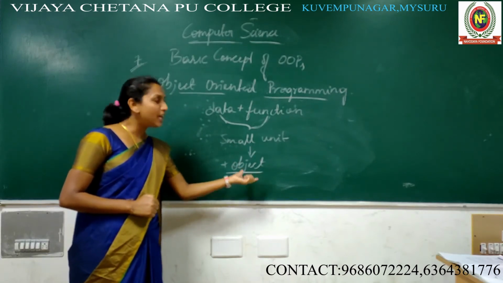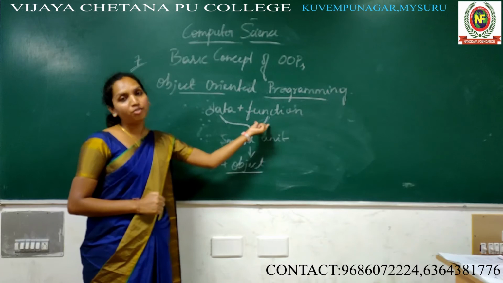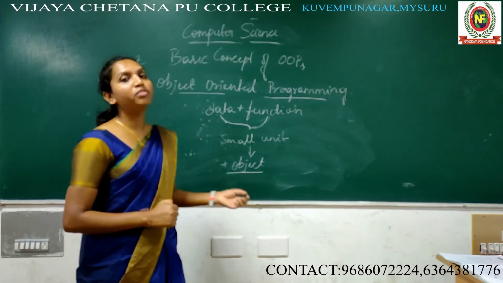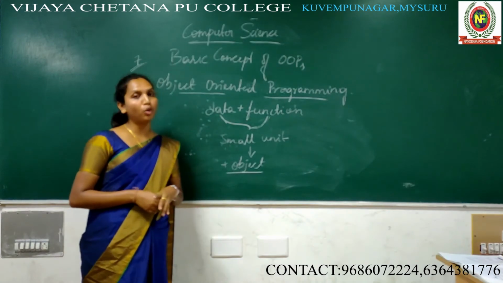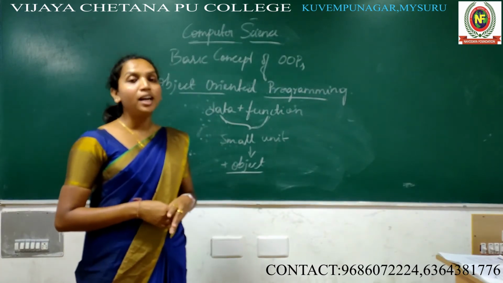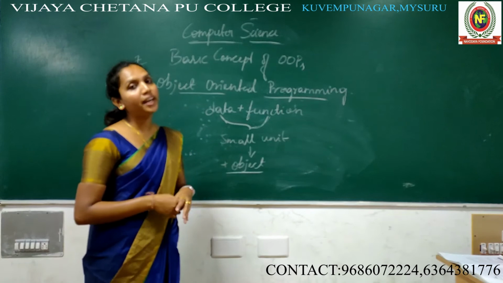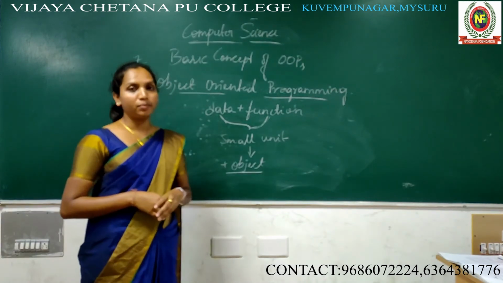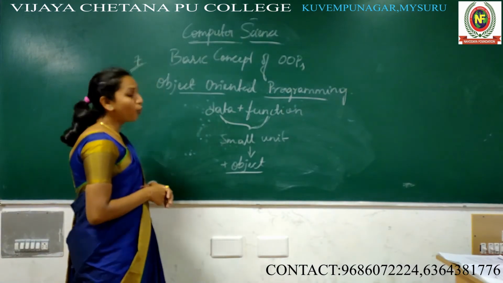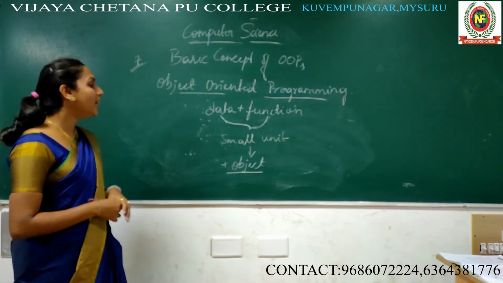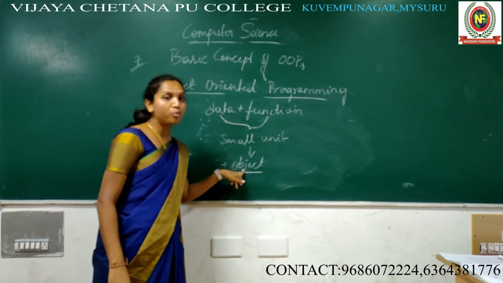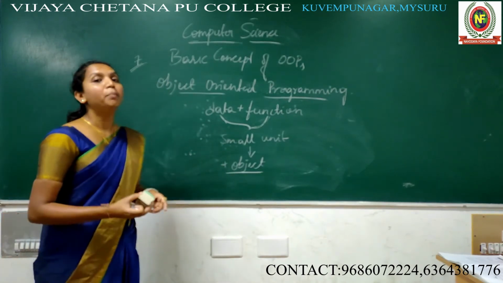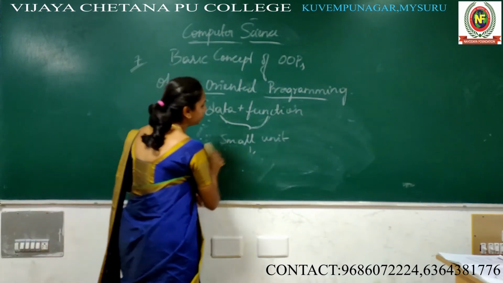If they ask the definition of object, you are going to write that the object is a collection of set of data and function. Okay, whatever data and function come under this object, that is called data member and member function.